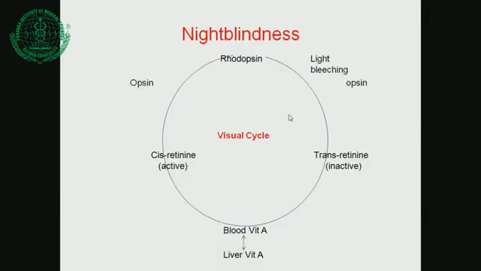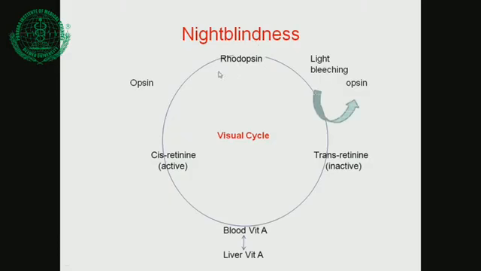Why does night blindness occur? Concentrate on this visual cycle. Rhodopsin is a visual pigment. Vitamin A comes from the liver into the blood, goes to the retina, and there it is converted to the active form, and in combination with opsin it forms rhodopsin, which is the visual purple. So it is a visual protein, rhodopsin. What happens now?